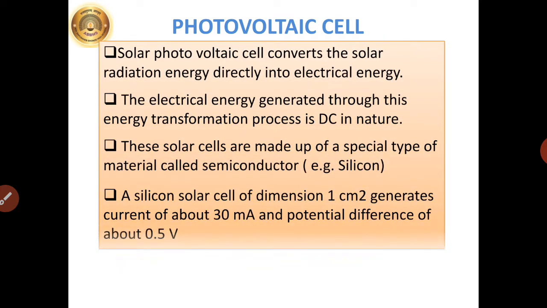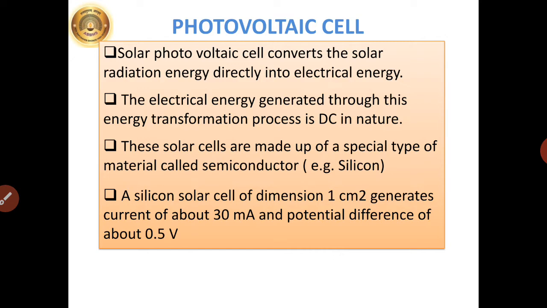Now, what is meant by a photovoltaic cell? A solar photovoltaic cell converts solar radiation energy directly into electrical energy. The electrical energy generated through this energy transformation process is DC in nature, that is, direct current.